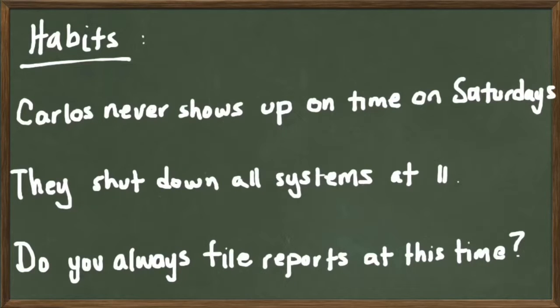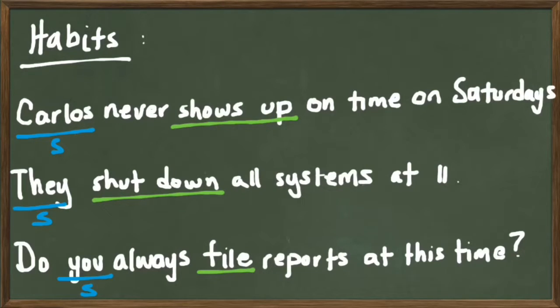Number one, Carlos never shows up on time on Saturdays. Example number two, they shut down all systems at 11. Example number three, do you always file reports at this time? Alright, let's analyze. Do we have a subject? Yes, we do. We have Carlos, they, and you in the third one. Do we have a verb? Yes, we have shows up, shut down, and file.